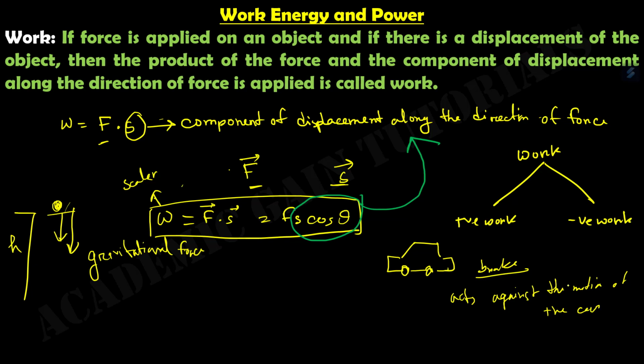Hence, force and displacement are against each other. So this kind of work is known as negative work.